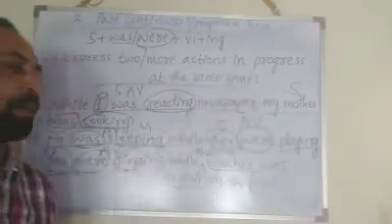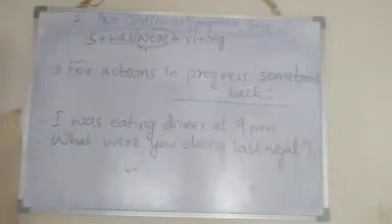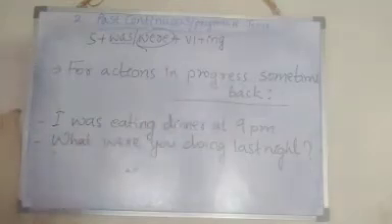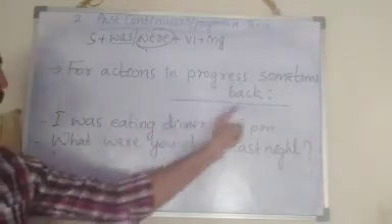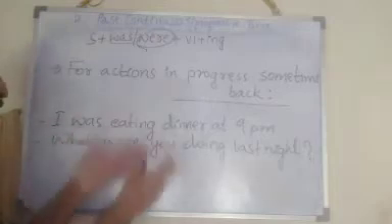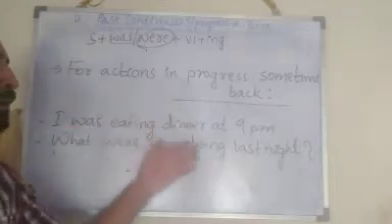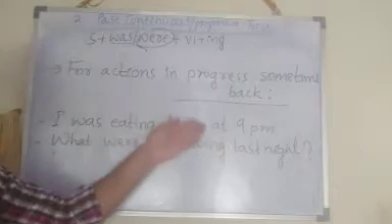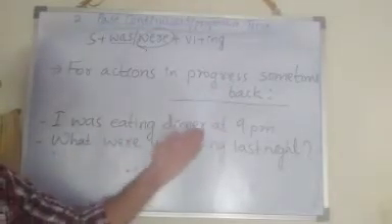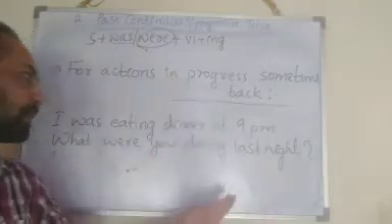Okay. Next, we can also use this tense for the actions in progress some time back. For example, I was eating dinner at 9 p.m. Here you can understand the action was started to happen and it was ongoing at that particular time, some time back. Now the action is not happening, right?